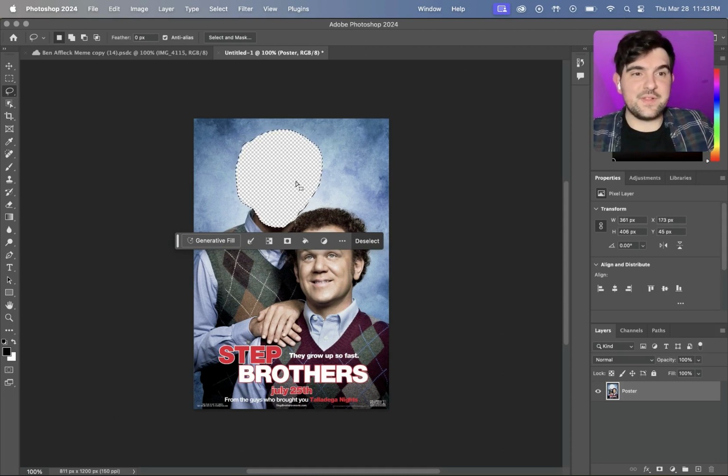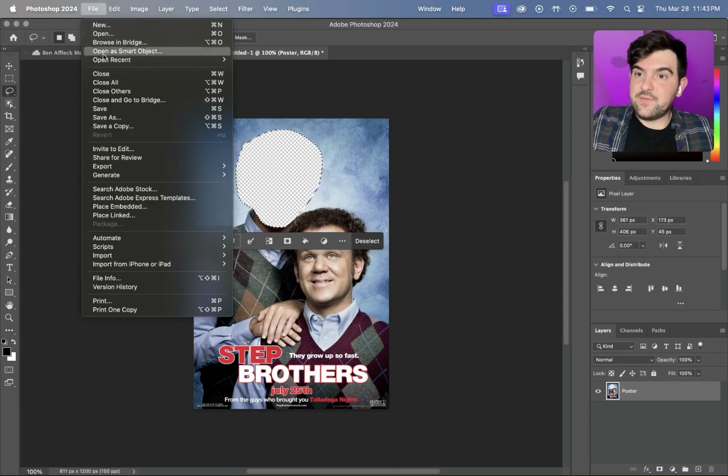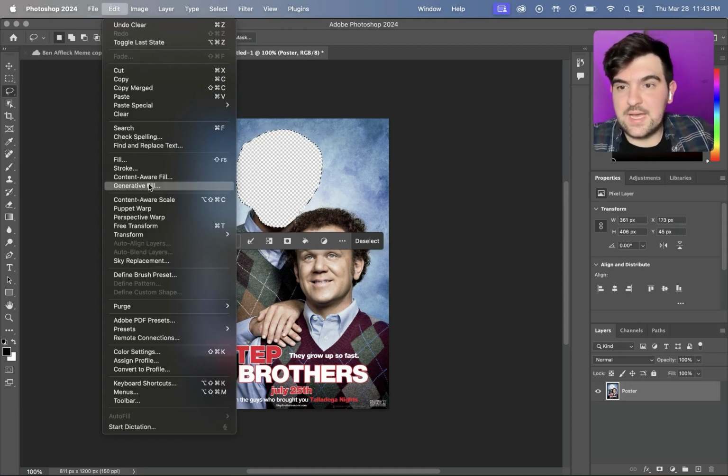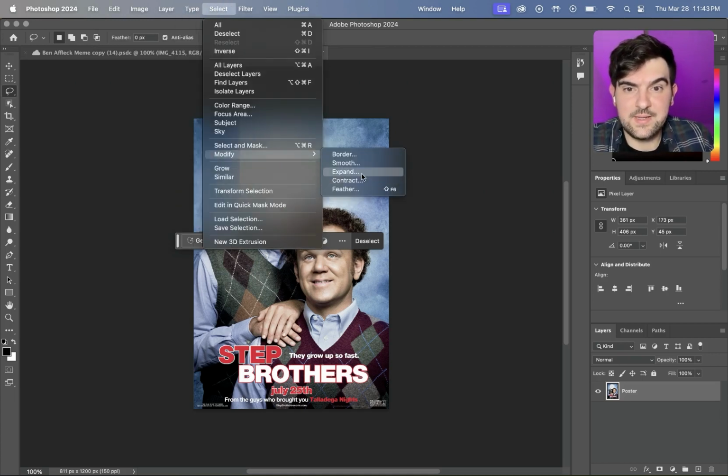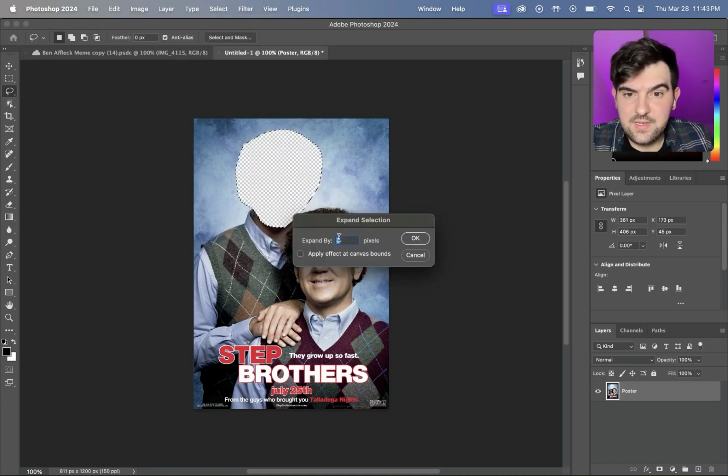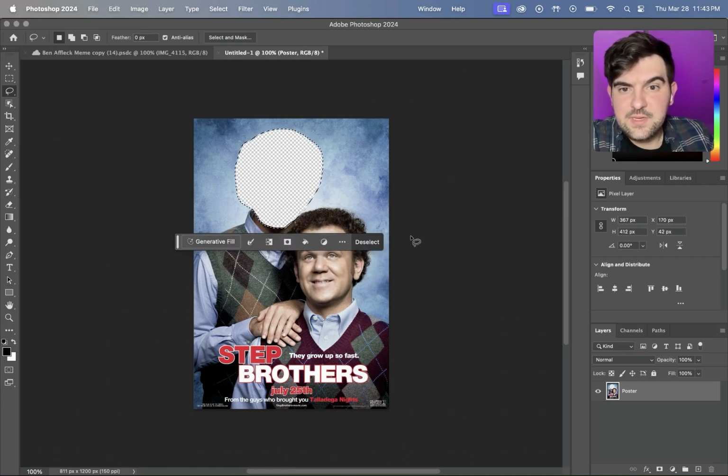And we're not trying to fill in the head. We want this to be the background. So what we're going to do is go to File, edit, and Content Aware Fill. But before we do that, we're going to go to Select, Modify, Expand, and then we're going to do it by like 3 pixels. And this just expanded this a little bit.